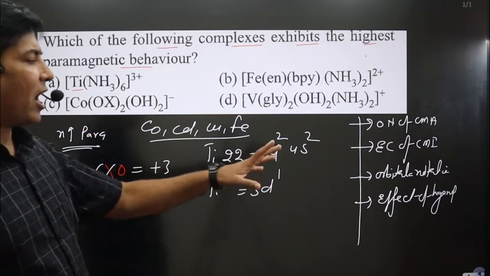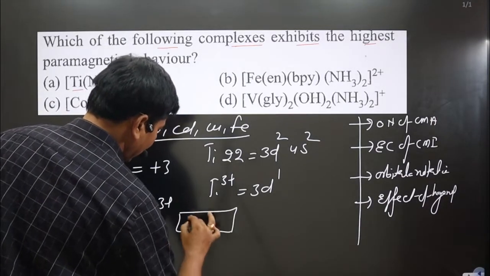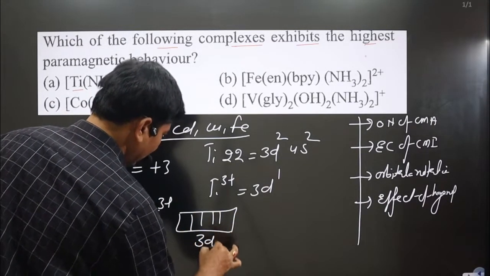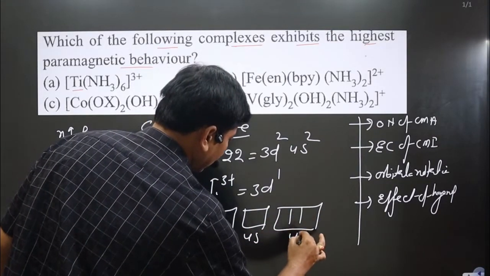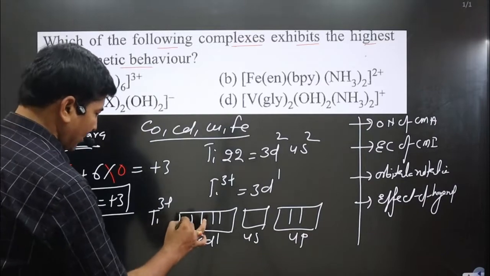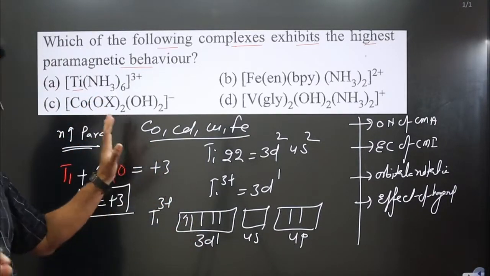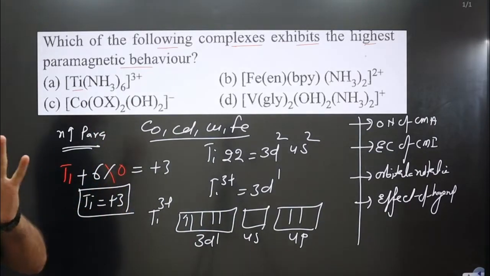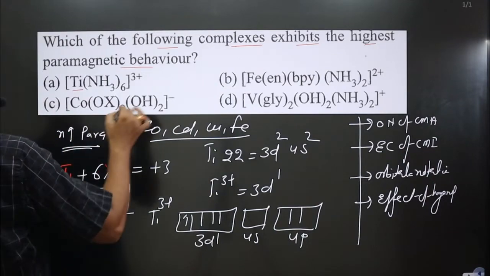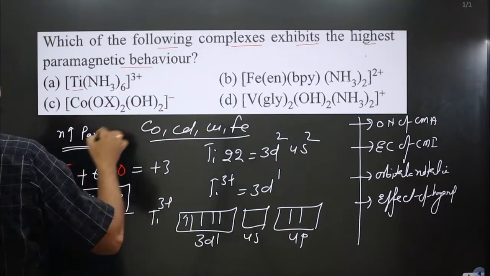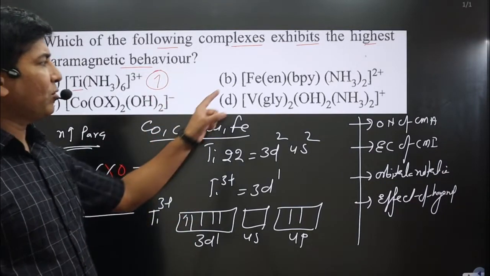If we go for the orbital notation, we have Ti plus 3. In this case, the d orbital has only one electron, 3d, and we have 4s there. Anyway, we are not going to find the hybridization, so this step is not required. We fill one electron. Ammonia is acting as a weak field ligand, so there is no pairing of electrons, only one electron is there. Paramagnetic character is there because it has only one unpaired electron. Now the interesting part, we move on to the next complex.